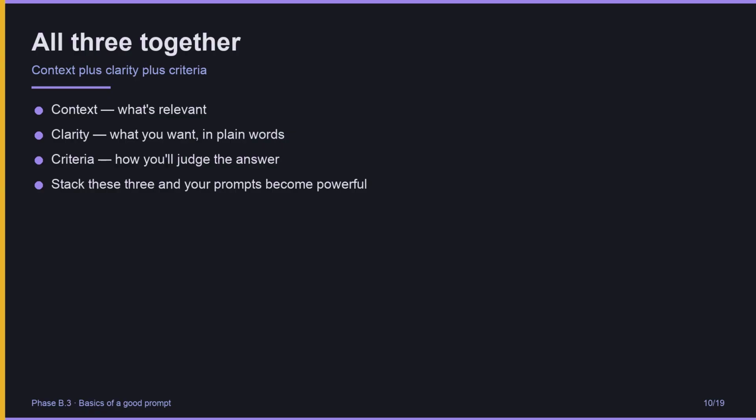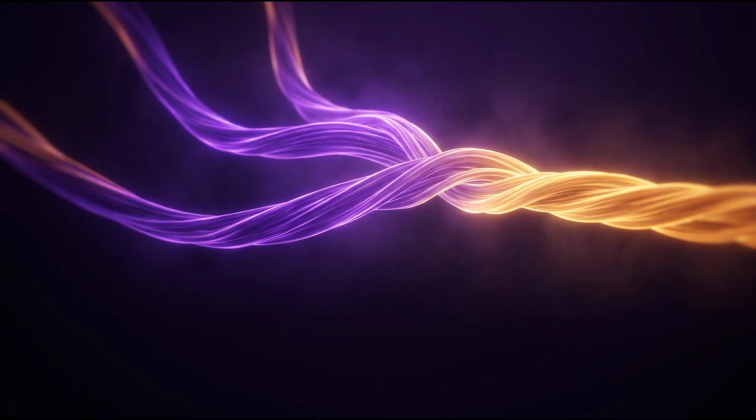Specs, emails, requests to colleagues. The same three things make human communication clearer. Context plus clarity plus criteria. The three-line habit that improves every prompt.